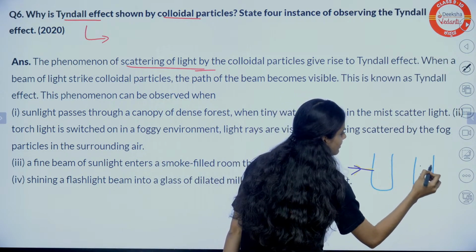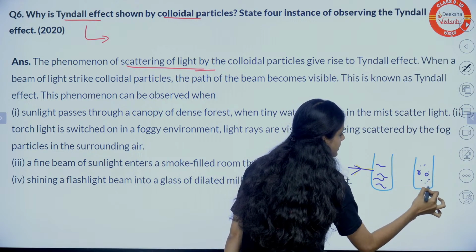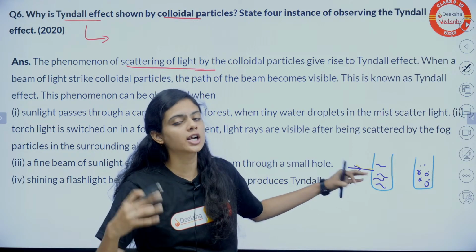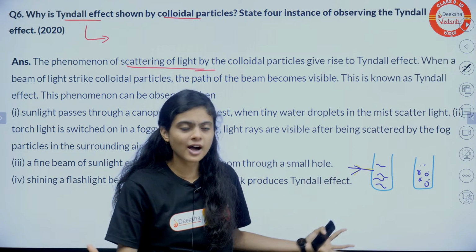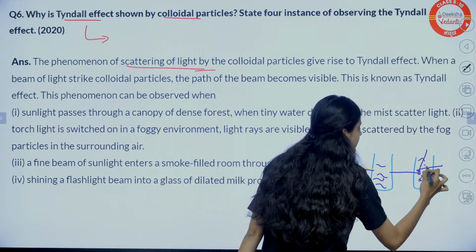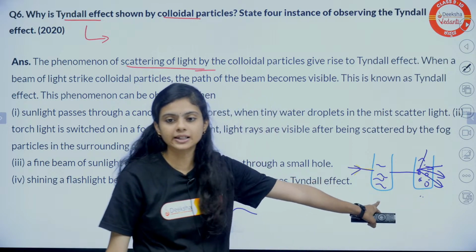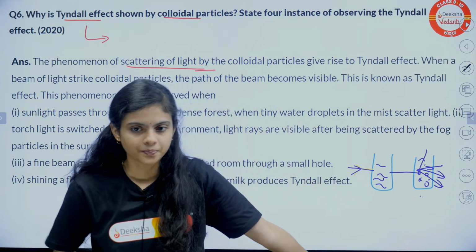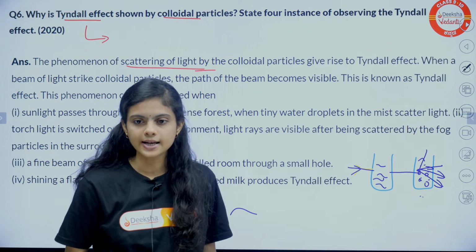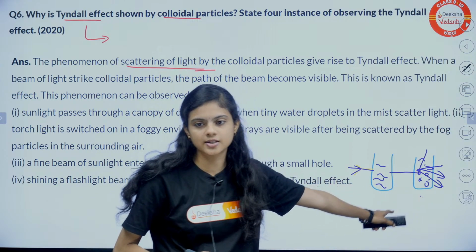This is water, and here with water you have added milk drops. In the first beaker you will not see any light ray because there are no particles, but here it gets scattered. So in beaker 2 you will see the presence of light. Is it clear?